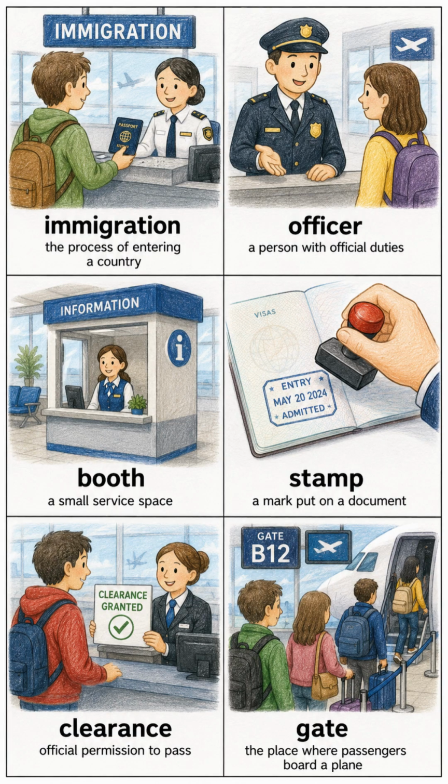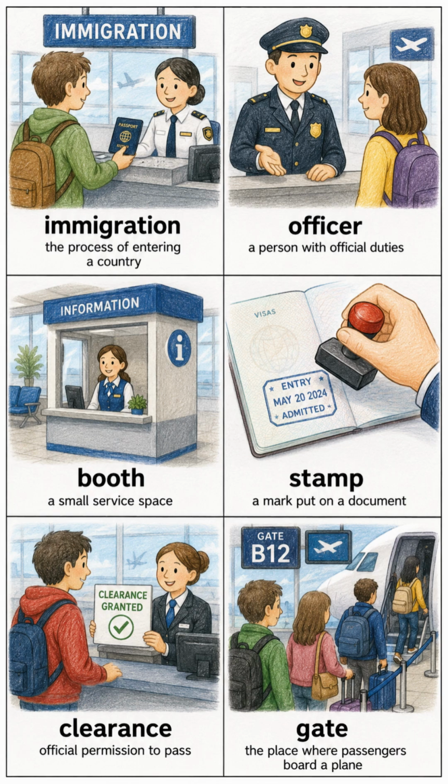Immigration, the process of entering a country. Officer, a person with official duties. Booth, a small service space. Stamp, a mark put on a document. Clearance, official permission to pass.